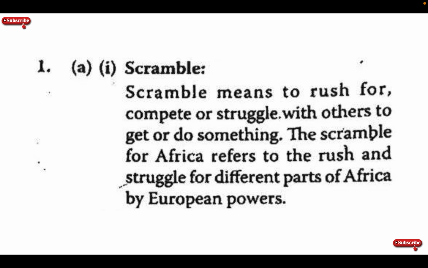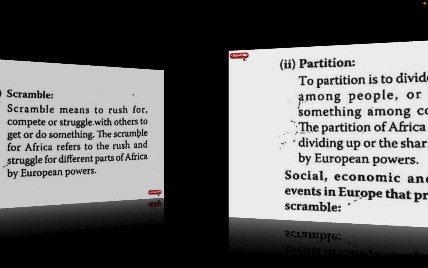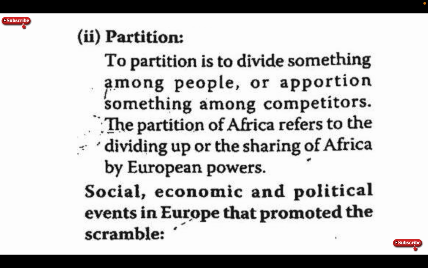Scramble means to rush or compete with others to get or do something. The scramble for Africa refers to the rush and the struggle for different parts of Africa by the European powers. Partition is to divide something among people or apportion something among competitors. The partition of Africa refers to the dividing up or the sharing of Africa by the European powers.